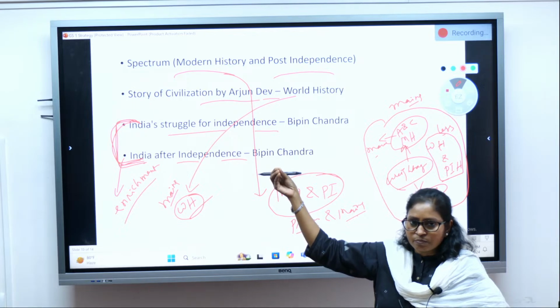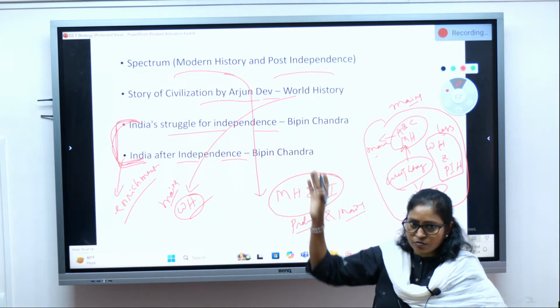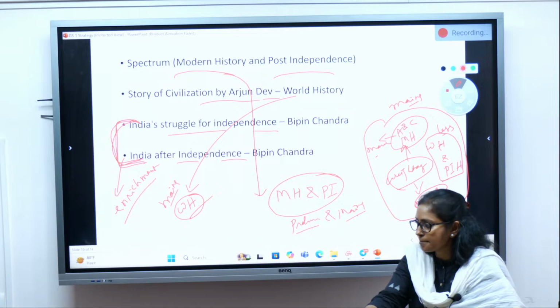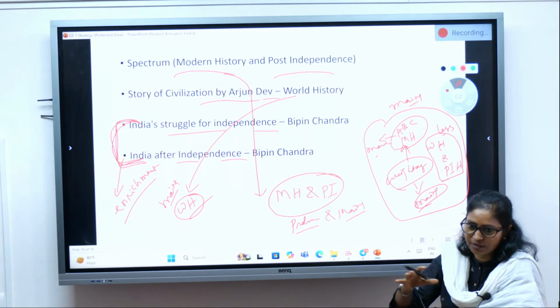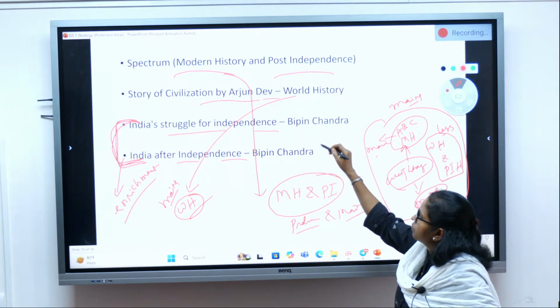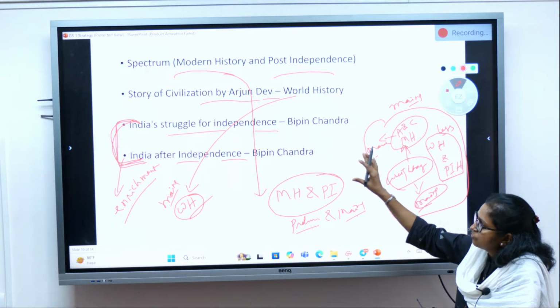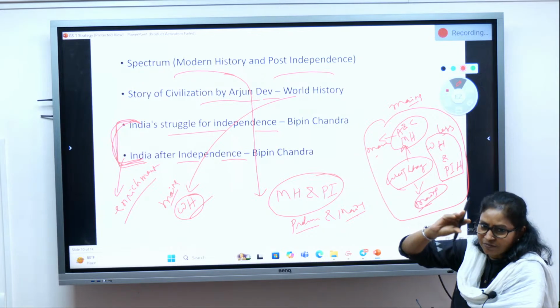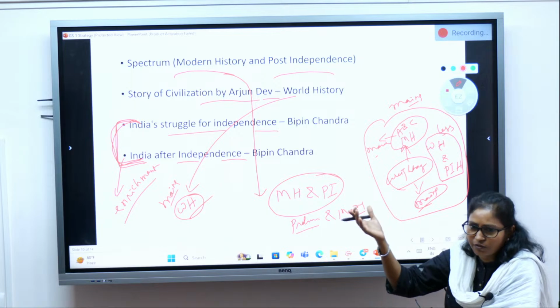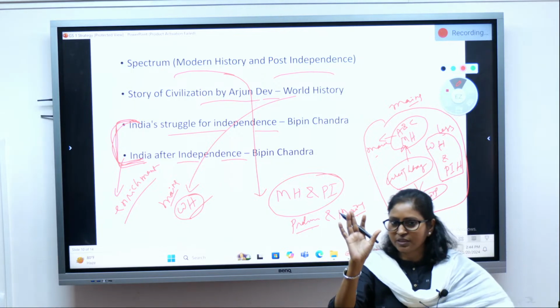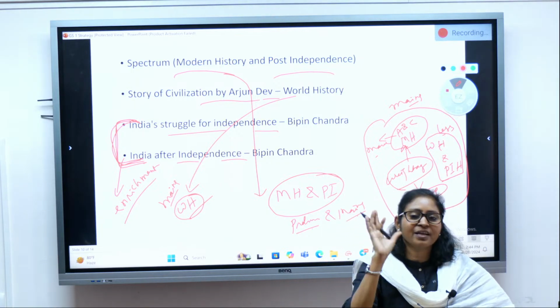Those topics probably you can make notes and attach to your Spectrum, right? And you'll get some more idea also, like in Spectrum they have mentioned very brief. Here you will get more background. But again, these two books you cannot make your core book because they are very bulky, and the utility is also not so much. Particularly for prelims, it does not have the utility, I would say. For mains, for enrichment.